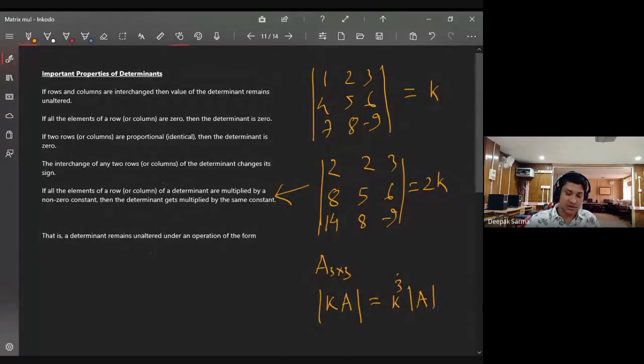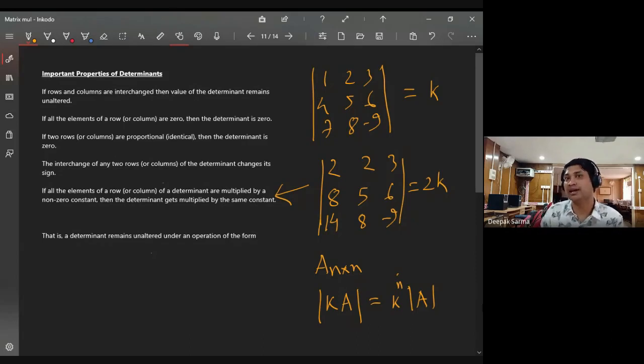Okay. Similarly, if I generalize the question, instead of 3 by 3, if A is an n cross n matrix, then this will be k to the power n. Because if you multiply the first column by k, it is k times determinant of A. If you multiply the second column, it is again k times.